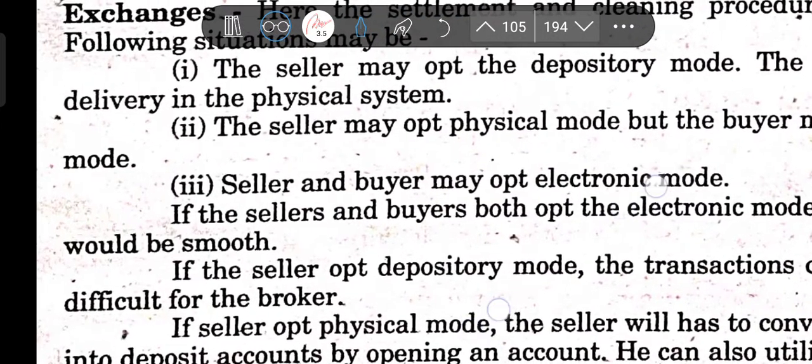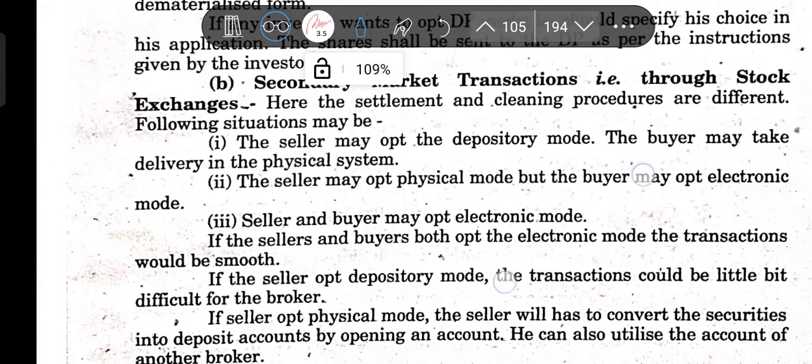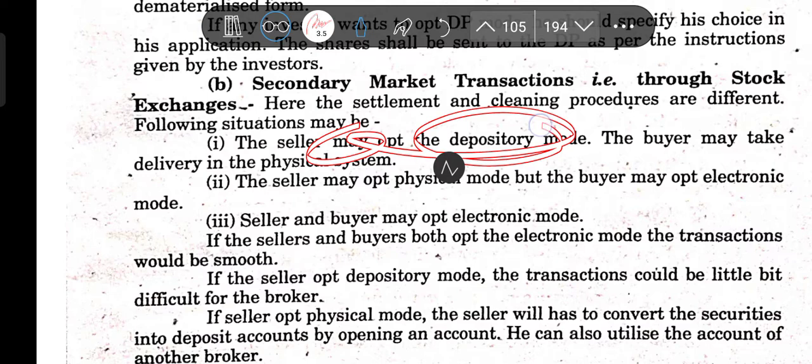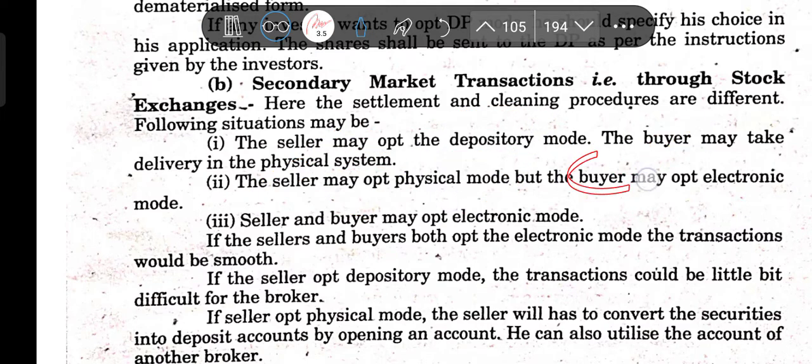Do remember, the seller may opt for depository mode, and the buyer may take delivery in physical. Seller depository, buyer physical. Seller physical, buyer electronic. Seller and buyer both electronic. If both opt for the electronic mode, then the transaction would be smooth.